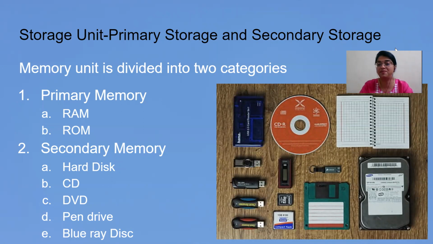You can see some of the pictures depicted over here. We can see a hard disk, we can see a CD, that is compact disk. Similarly, we have a digital versatile disk, or DVD, to store multimedia kind of data. We have pen drives, we have Blu-ray disc. And here in the picture, you can see a floppy disk also, but nowadays floppy disks are no longer used. So these are the places where the data can be stored.